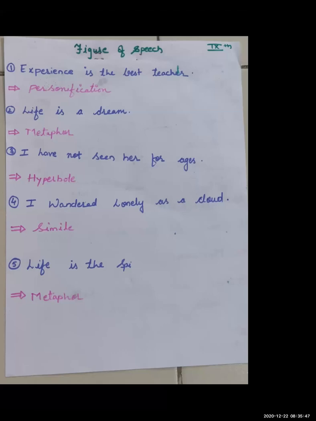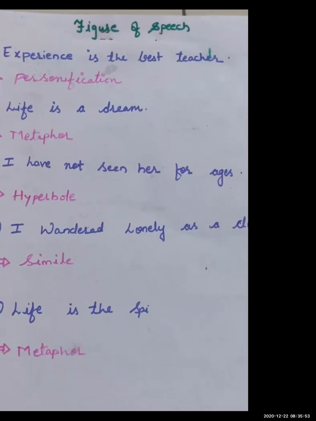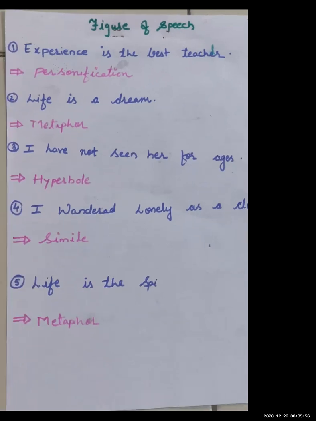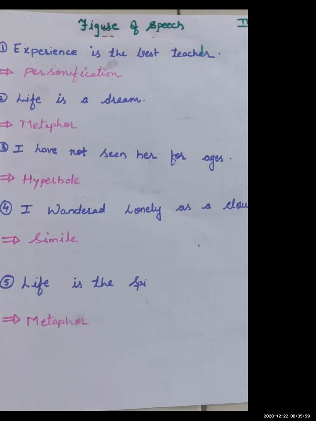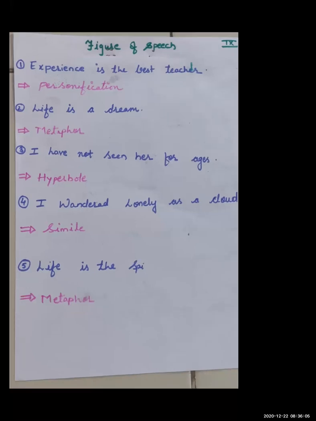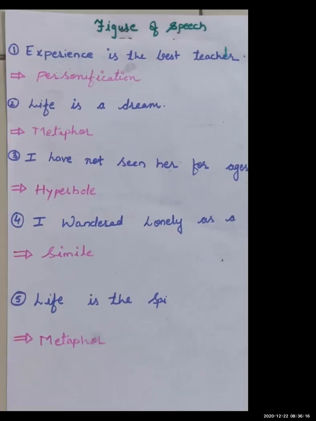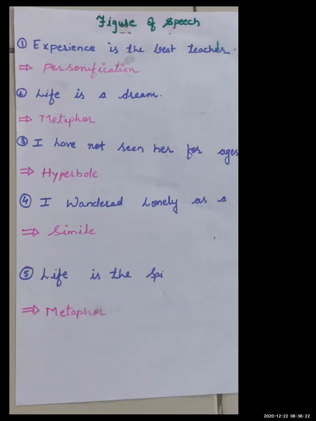The first one here: experience is the best teacher. What does it mean? Here the personification figure of speech is used. Why is that so? Because experience is given the quality of a teacher. What does a teacher do? A teacher teaches you. So that is why it is personification. Now again, life is a dream. What does it mean? Again here, metaphor comes, because life is given a tag of a dream.